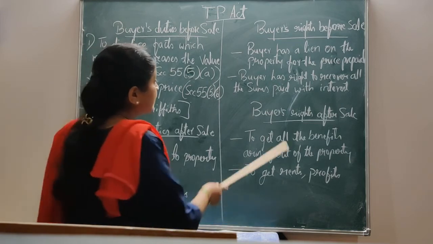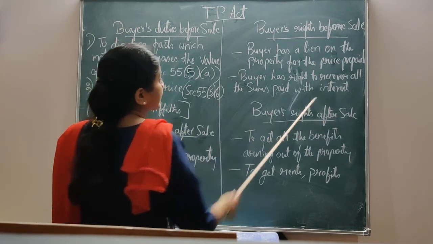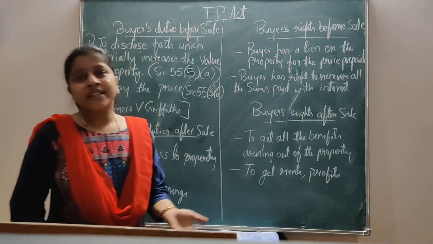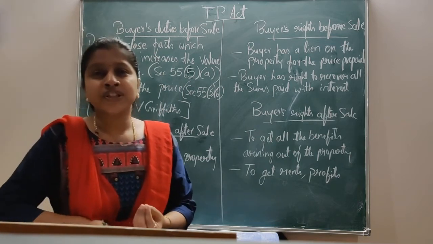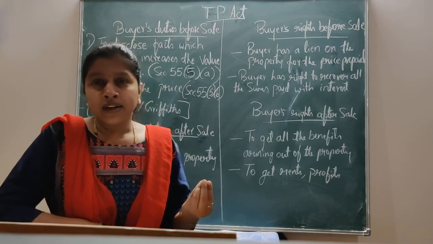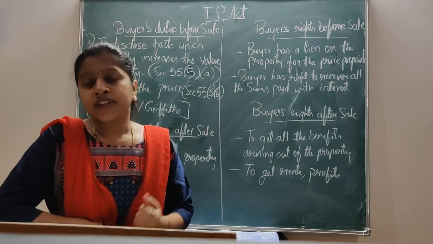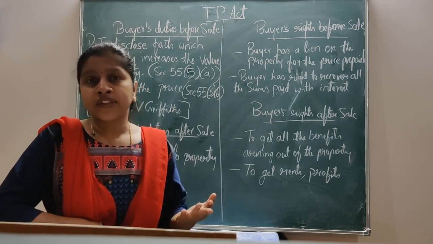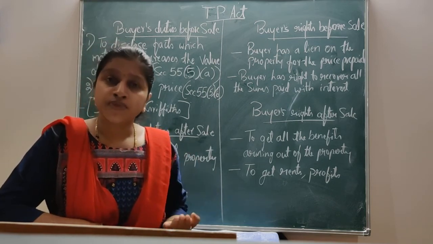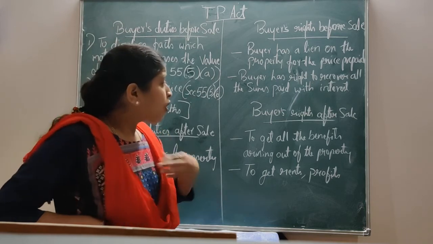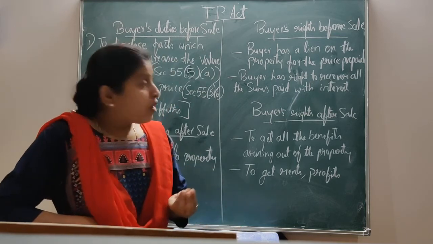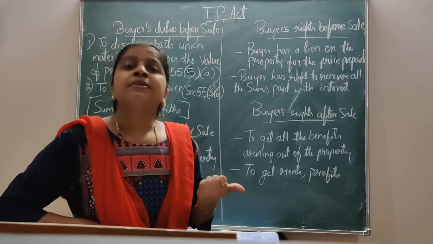Next, let us see the buyer's rights after sale. After sale, the buyer has all the rights which the seller had before transferring the ownership. When there is a transfer of ownership from the seller to the buyer, the buyer has all the rights over the property because he is the absolute owner.